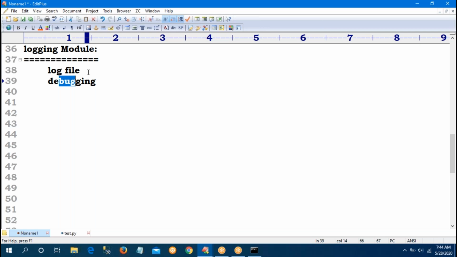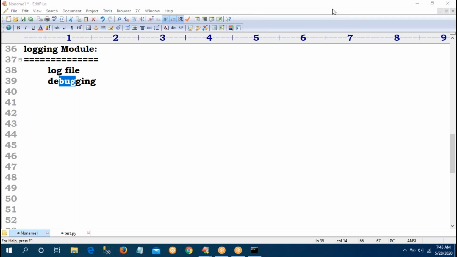Debugging is common for every programming, sir, because if something goes wrong in my program, where the problem is there, how to check that? By using the debugging concept. So I want to debug where the bug is there. Then every programmer uses debugging, in C++, anywhere. So simply, line by line execution is called the debugging concept. So at the time of debugging, these log files are very important because I am maintaining all the exception information in the log file. Then automatically I can identify.